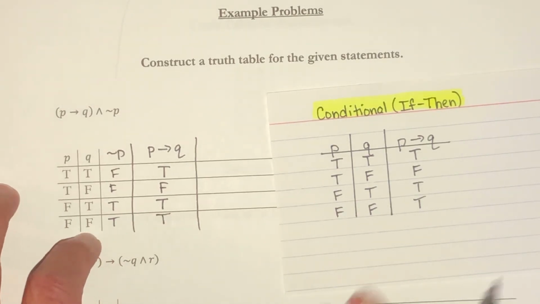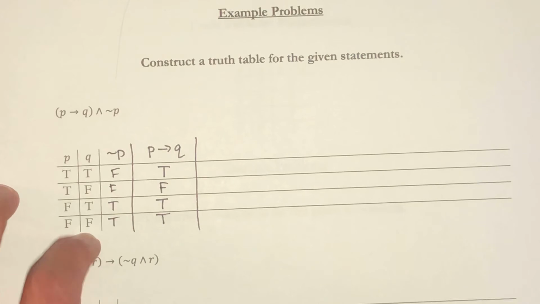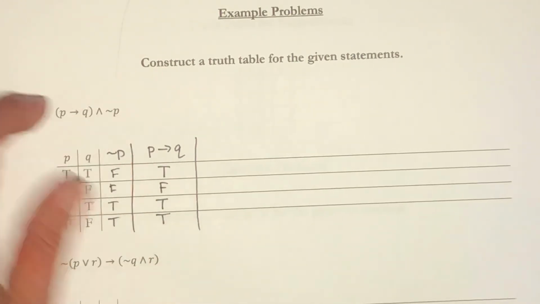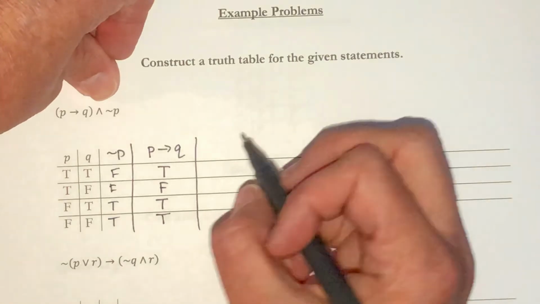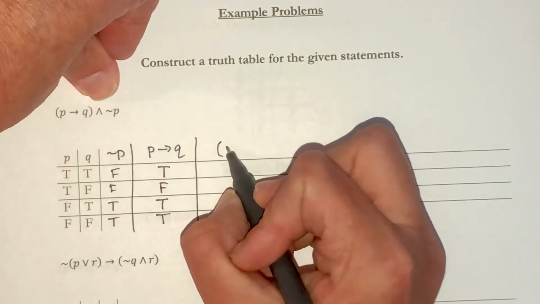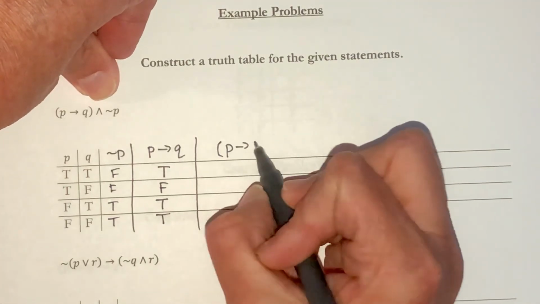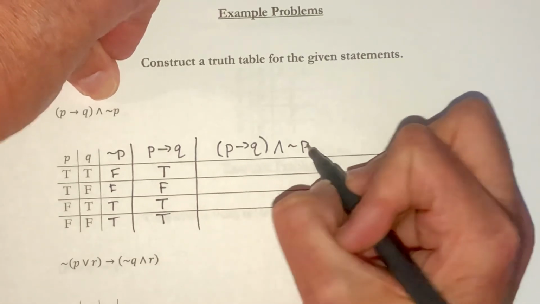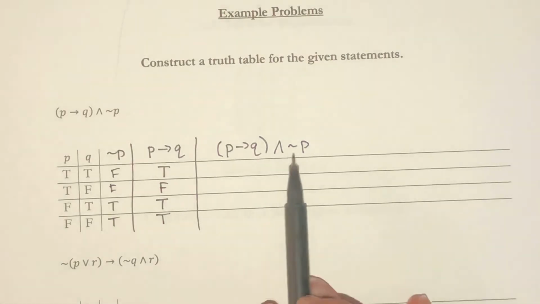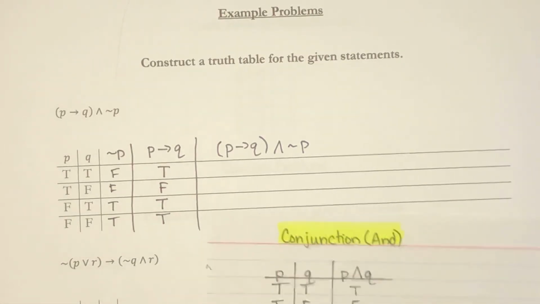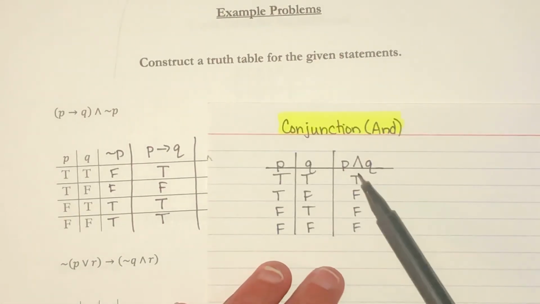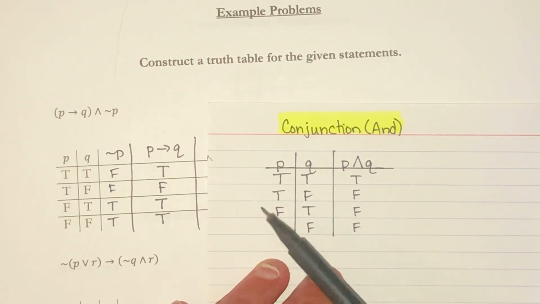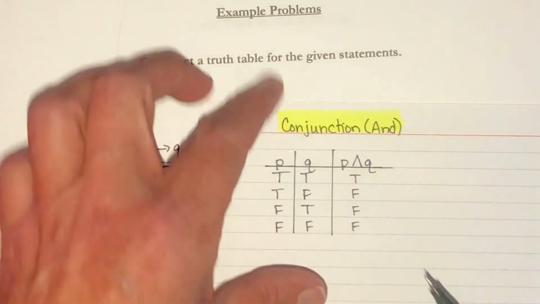Okay, so now we have this piece and we have this piece. Now we need to AND those and we will be done. So we have if P, then Q, and not P. So this is AND, which is conjunction. And the only time a conjunction is true is when they are both true. If there is a false in either part, then the answer is false.